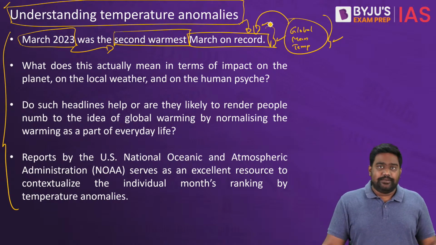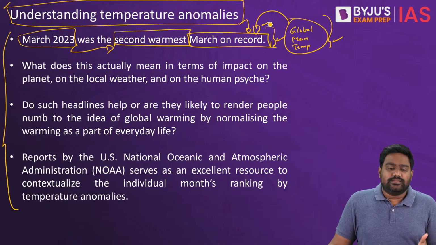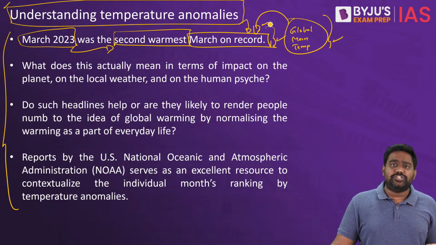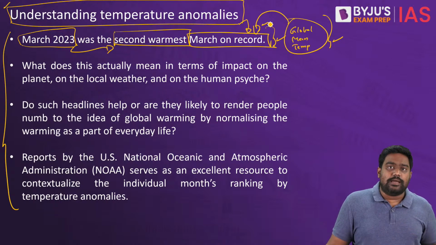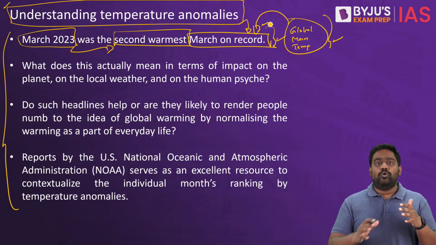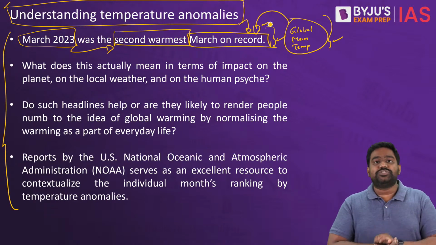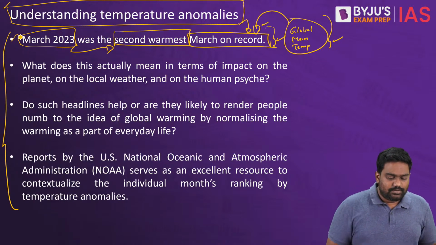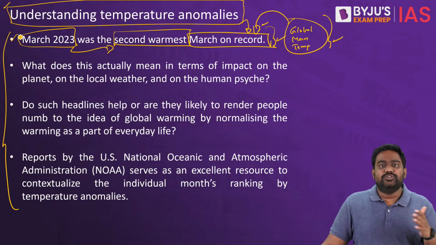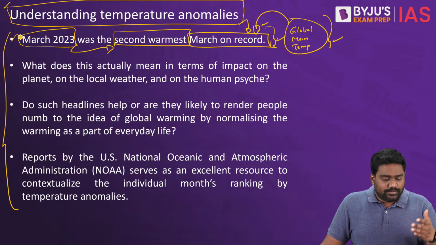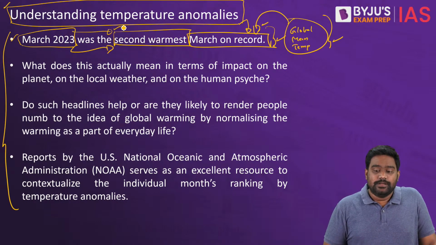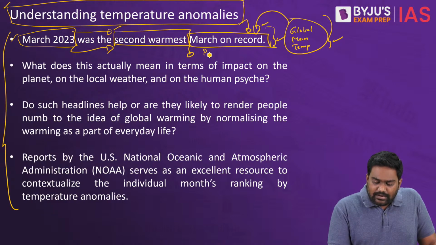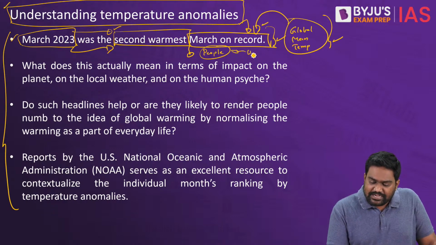Now, what does this exactly mean? Does it mean that year on year the temperature is constantly increasing? Or does it mean it's a direct result of climate change only, or are there any other factors responsible for these temperature abnormalities? It's very, very important to contextualize these reports which come out. Because any such report becomes headlines. It is usually sensationalized. On the headlines, you see that March 2023 was the second hottest March ever, right? The way people read that report and understand that report is very different.